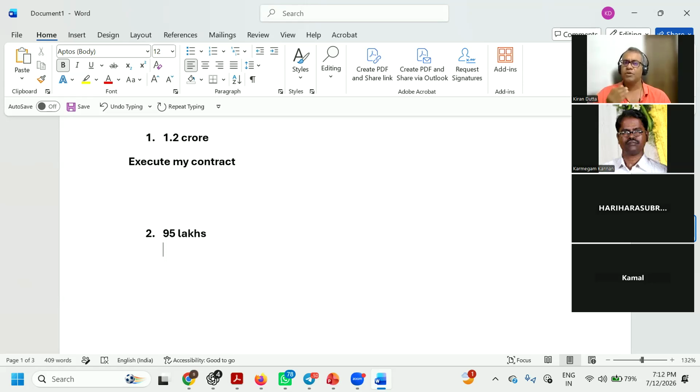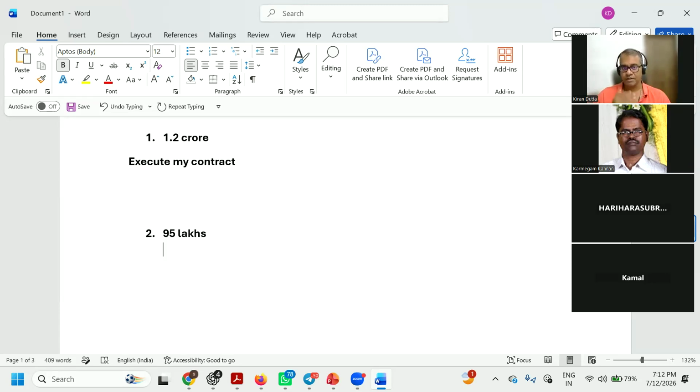I would say I'm not going to honor the contract because the spot price is 95 lakhs for me. If I pay 1 crore to you, I sit at a 5 lakh loss, plus whatever premium I have paid. 5 lakh 50,000 is the loss I would incur if I execute the contract today.